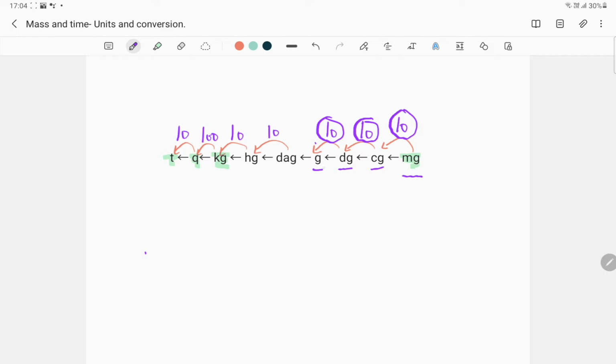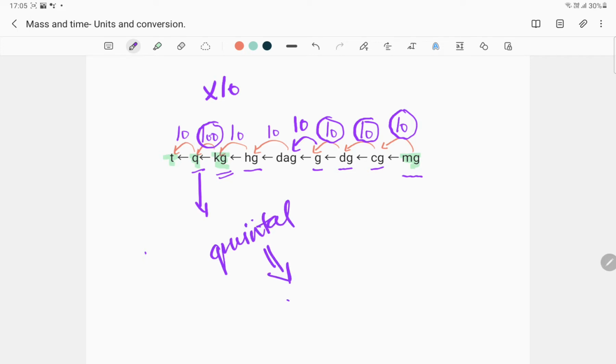Now, 10 grams make up a decagram. 10 decagrams make up a hectagram. 10 hectagrams will make up a kilogram. When you have 100 kilograms, not 10 but 100, they make up a unit of mass known as a quintal. So a quintal contains 100 kilograms. Likewise, when you have 10 quintals, you get a unit of mass called a ton, or tonne. So these are the different units of mass.